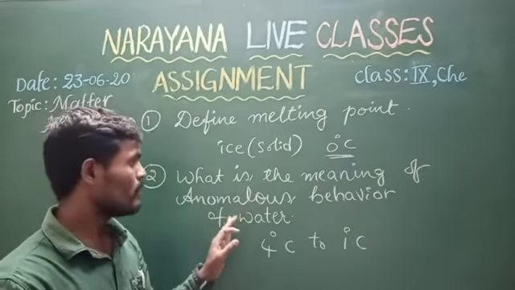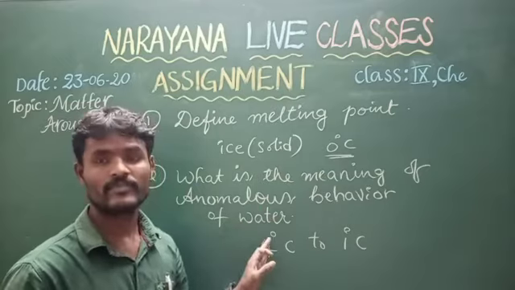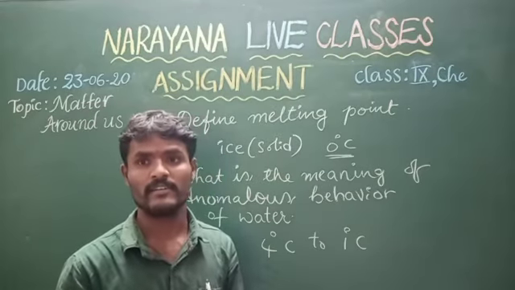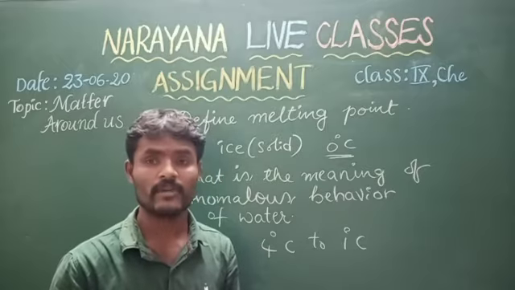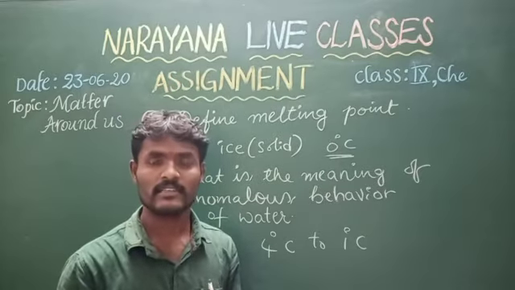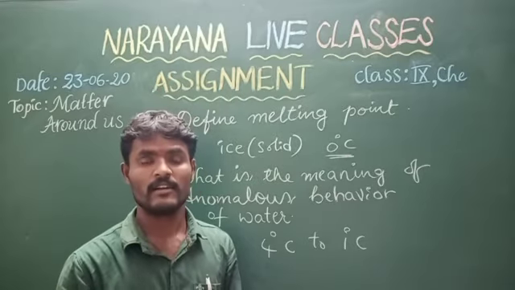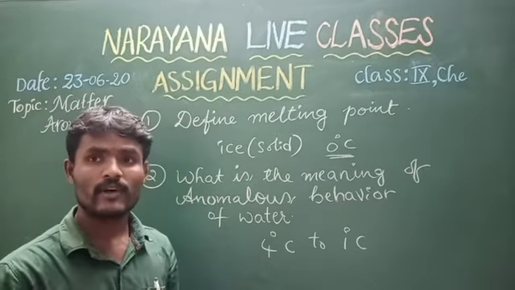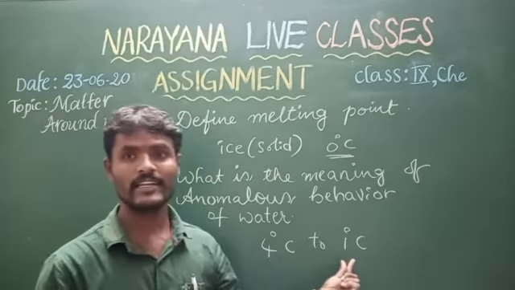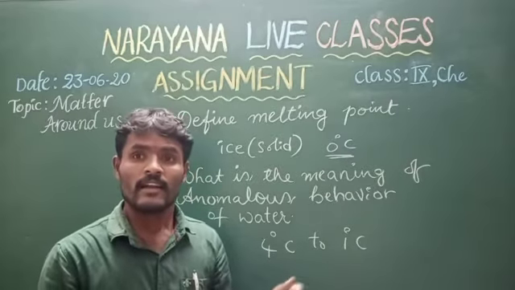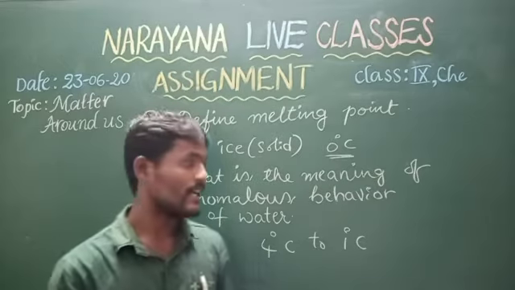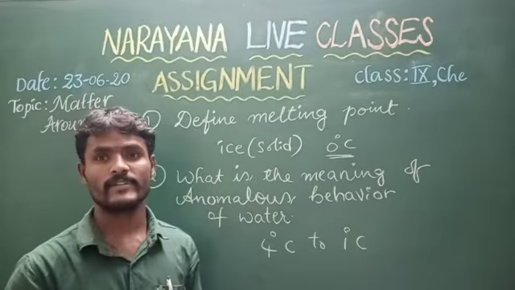Generally, on heating a liquid substance, expansion takes place, and on decreasing its temperature, compression takes place. But on decreasing the temperature of water from 4 degrees Celsius to 1 degree Celsius, expansion takes place instead of compression. So that is the anomalous behavior of water.